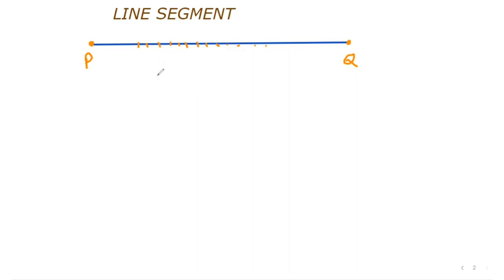And children, how to write it? We can write PQ or we can write QP. Both ways it is correct. PQ is also a line segment and QP is also a line segment. I hope you all have understood this.